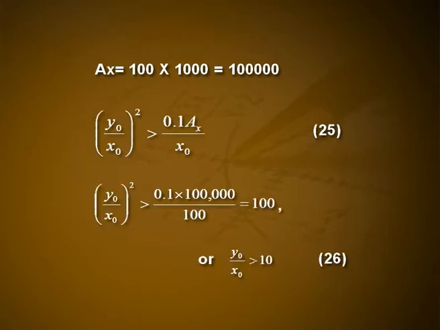Under these hypotheses, equation 25 reduces to (y0/x0)² > 0.1 × 1 lakh/100, which is equal to 100, or y0/x0 > 10. Thus, the simplified Vietnam model indicates that the ratio of the conventional force to the guerrilla force must indeed be large if the guerrillas operate in small units from a relatively large region in which they can remain hidden. Of course, what is important is the local ratio, although it might be assumed that this reflects the global ratio.